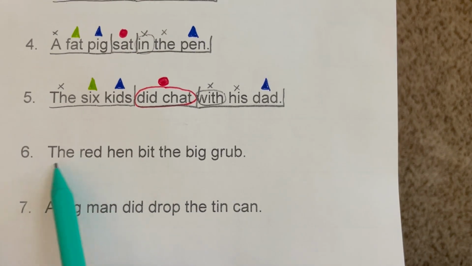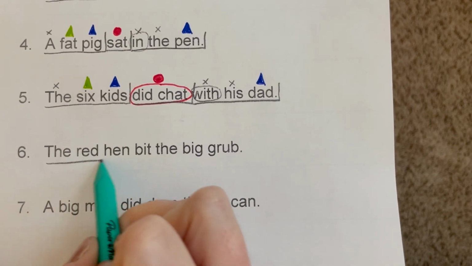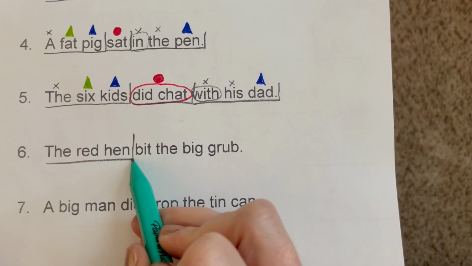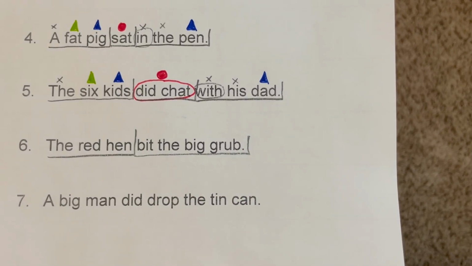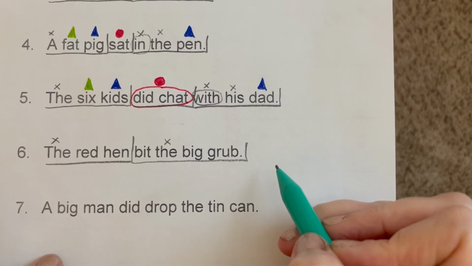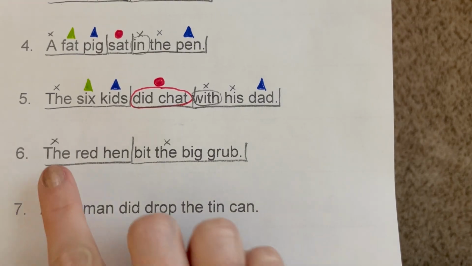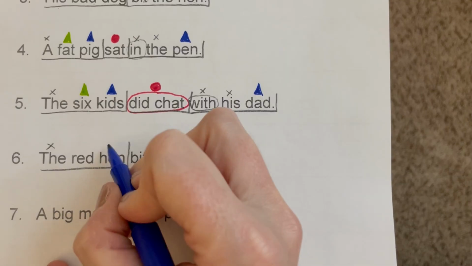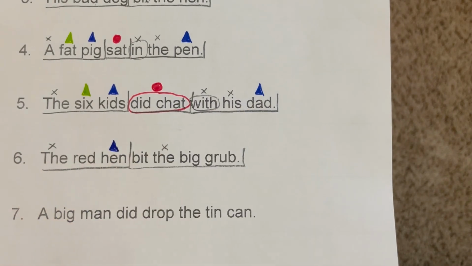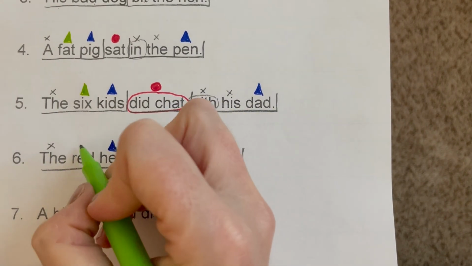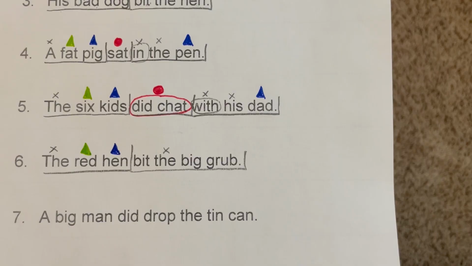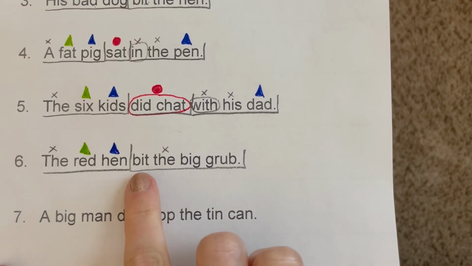All right, let's look at number 6. The red hen bit the big grub. Who's it about? The red hen. I don't see a where clue, so that means bit the big grub is my did what. We're not marking the. Where's my noun here? Oh, it's hen. What word describes hen? Red. Tells the color of the hen. And colors are describing words.